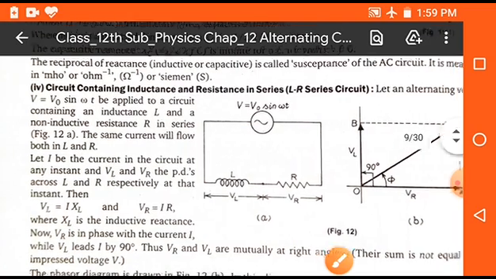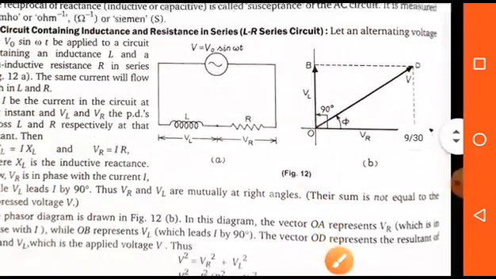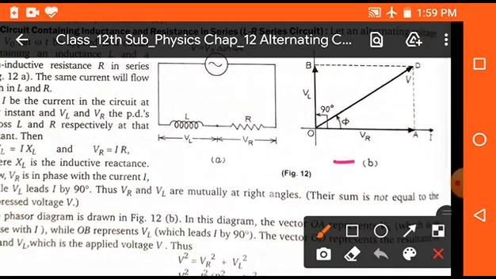With the help of a diagram you can easily understand the direction of VR and I will be same, and VL is perpendicular to the direction of VR. That means the angle between VR and VL is 90 degree, and the resultant of VL and VR is V, and it is inclined by angle phi with x-axis.